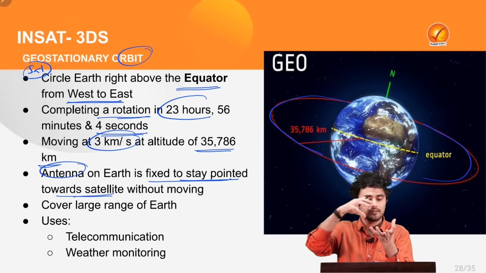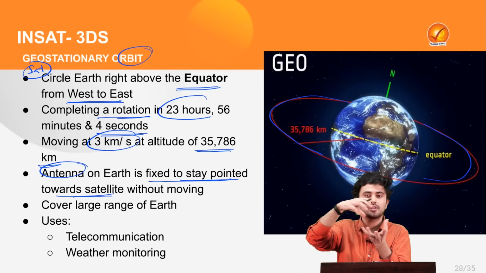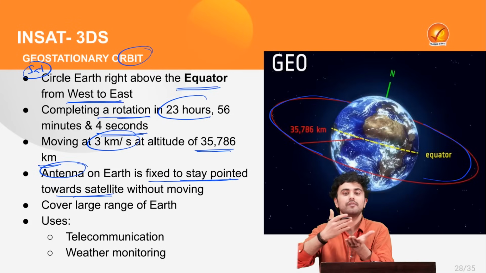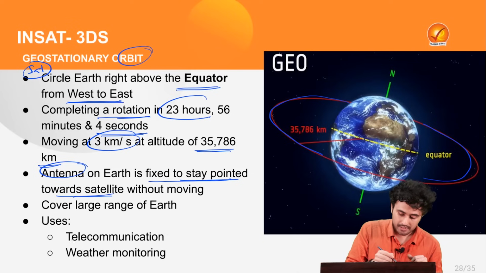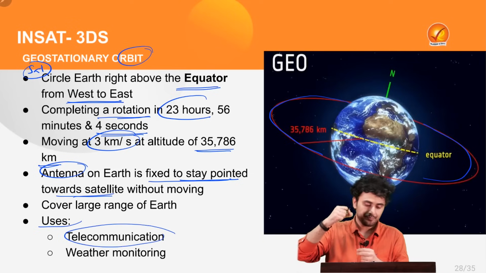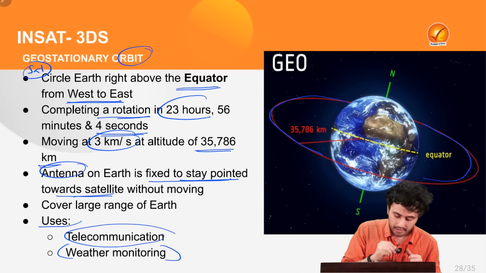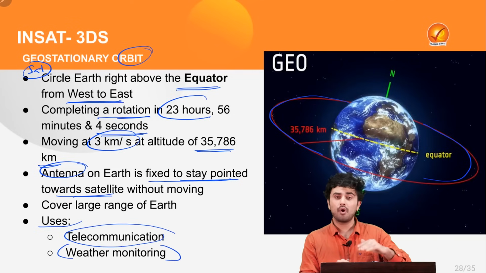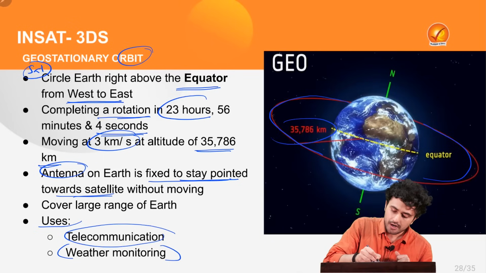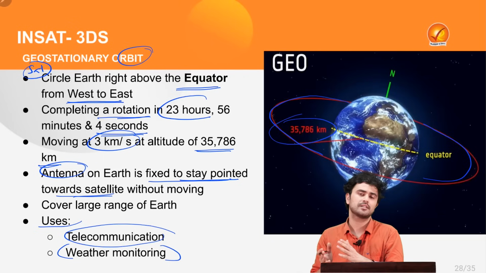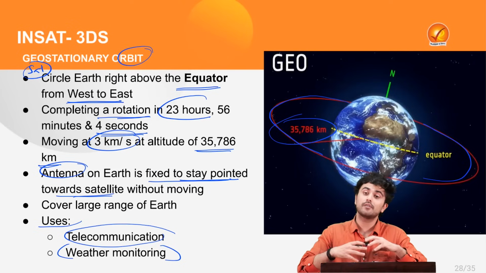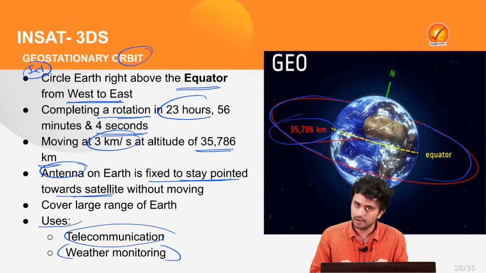Thus, it provides observation of one particular area for a long period of time and helps us in establishing telecommunication links as well as monitoring the weather. Now, because these satellites are placed at such a high altitude of 35,786 kilometers, it requires a very small number of satellites to cover large areas of Earth.